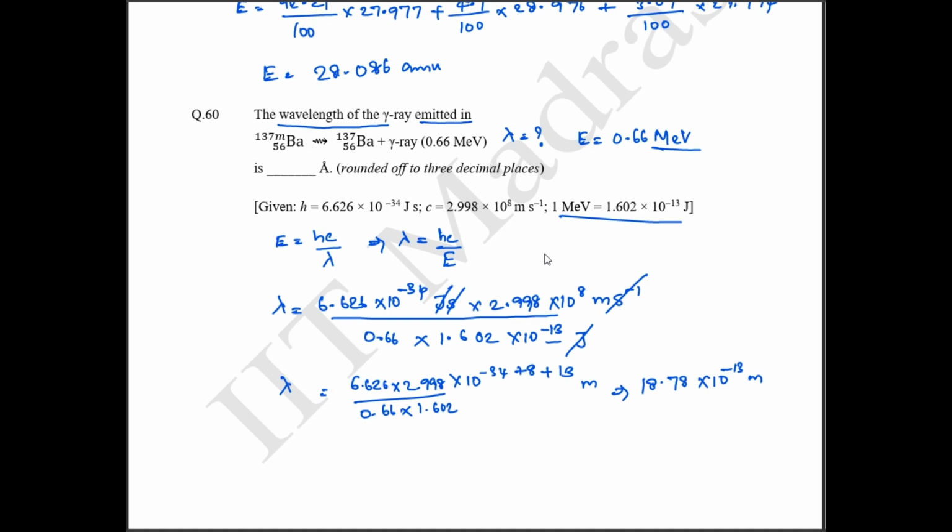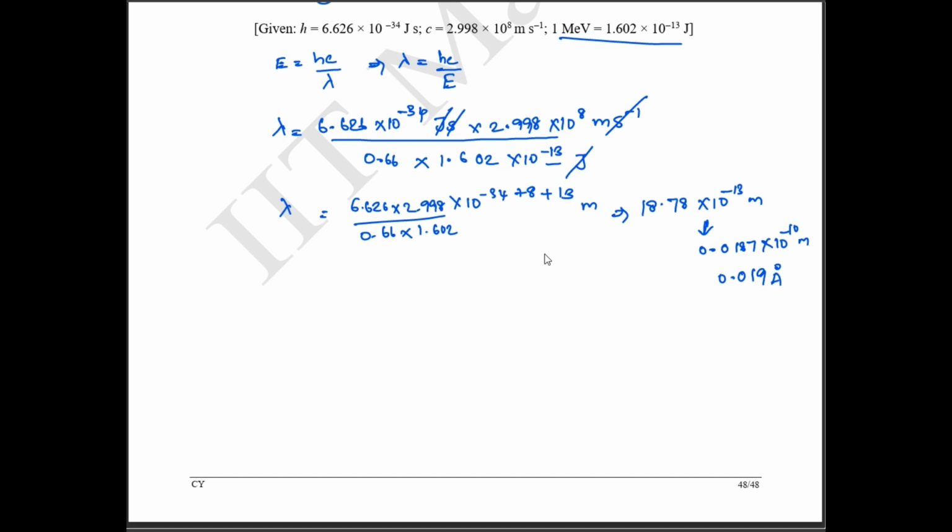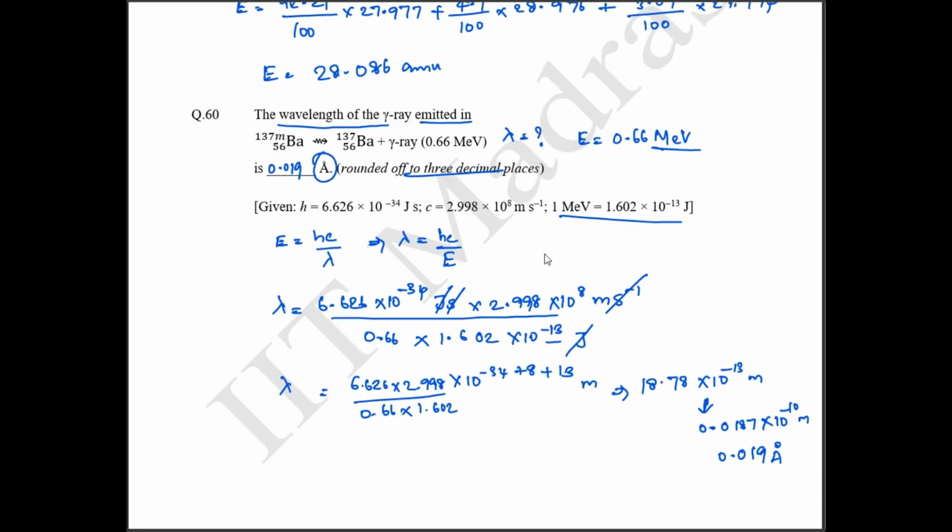ஸோ ஆன்சர் எதில் கேட்டிருக்காங்க, in terms of Angstrom வந்து கேட்டிருக்காங்க. If you convert this to Angstrom, this is going to be equal to 0.0187 into 10 power minus 10 meter. So answer, and then round off to 3 decimal places. So 3 decimal places now, this is going to be 0.019 is the correct answer Angstrom. So answer is 0.019 Angstrom. So with this we have solved all the 60 questions, okay, of your IIT JAM 2024 question paper. Thank you. Happy learning.